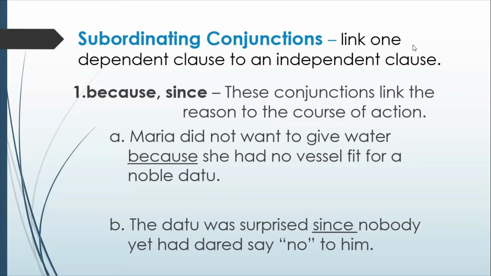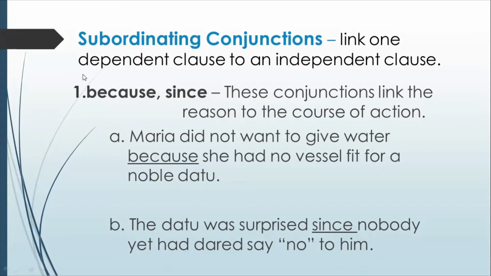Subordinating conjunctions link one dependent clause to an independent clause. Independent clause is a part of the sentence that can stand alone, and dependent clause needs something to complete the thought of it. In this lesson, we have grouped these subordinating conjunctions into four. One group is since and because. Because and since are conjunctions that link reason to the course of action.